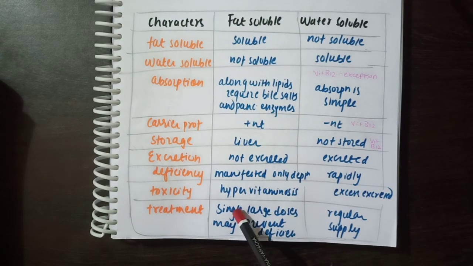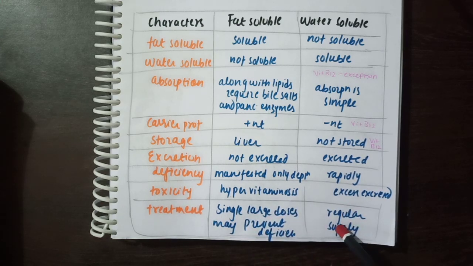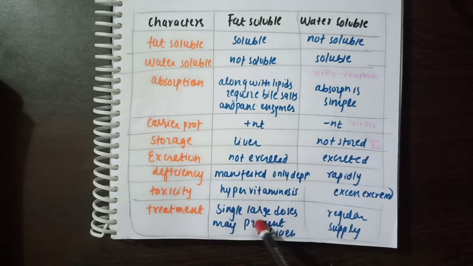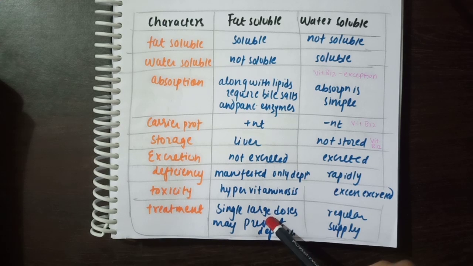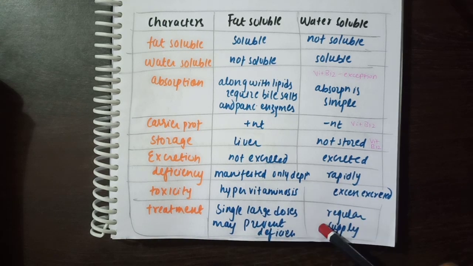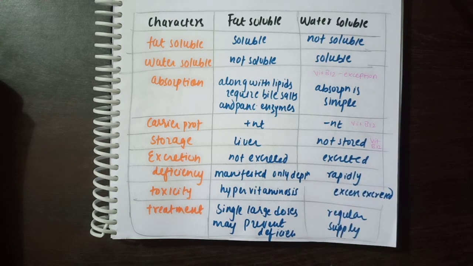Now treatment. For fat soluble vitamins, single large doses may prevent deficiencies, whereas for water soluble vitamins a regular supply is needed. So when we give a single large dose of fat soluble vitamins, the deficiencies are overcome, whereas in case of water soluble it is not. So we need to give a regular supply to cut down the deficiencies that are being faced. So this is the treatment.